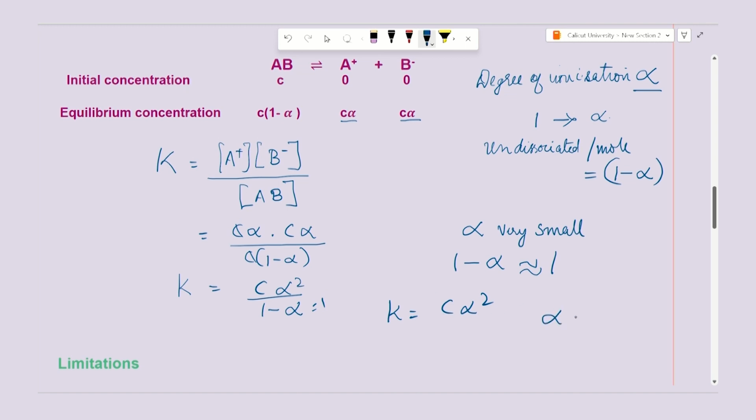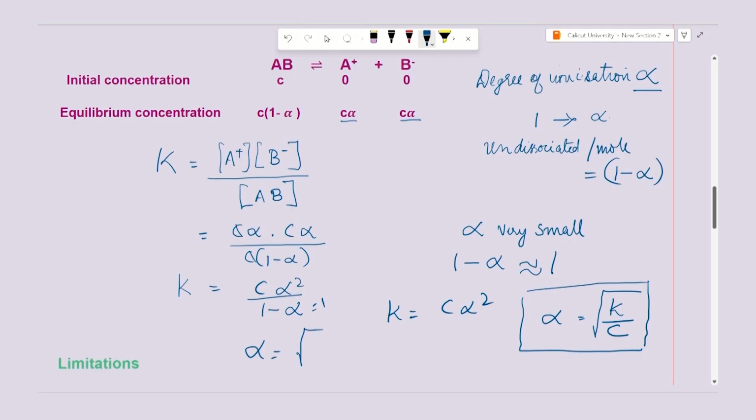Or alpha is equal to square root of K by C, with C coming over this side, and this expression we call Ostwald's dilution law for an electrolyte. You can take it for any case. If I am taking it for an acid, we will put it as alpha is equal to root of K, where K is the dissociation constant of the acid, divided by C. If I am taking it for a weak base, alpha is equal to square root of Kb by C, which we will be seeing in detail later.